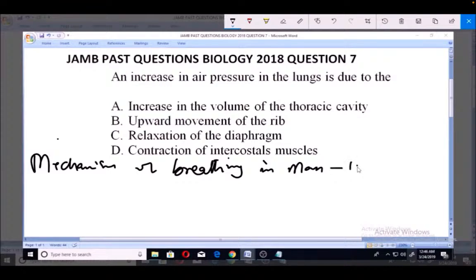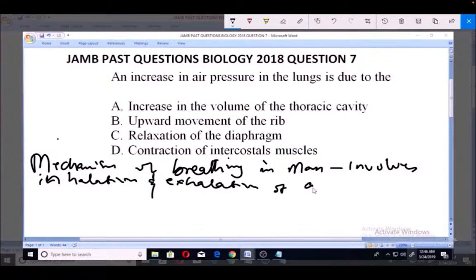Basically, it involves inhalation and exhalation. That's what breathing is all about in human beings. Inhalation means breathing in, exhalation means breathing out.